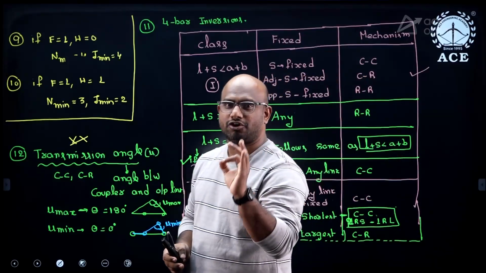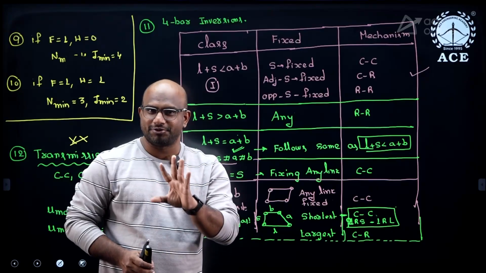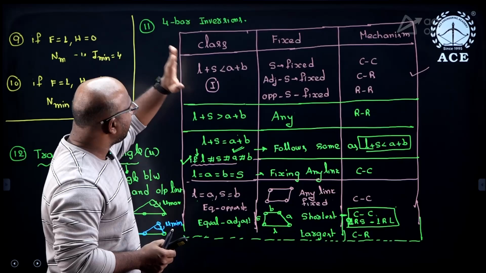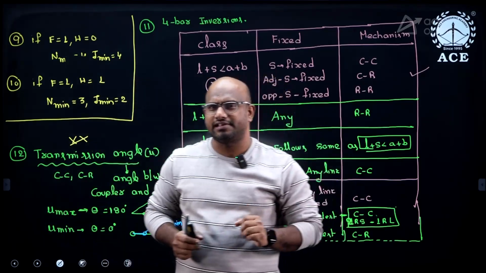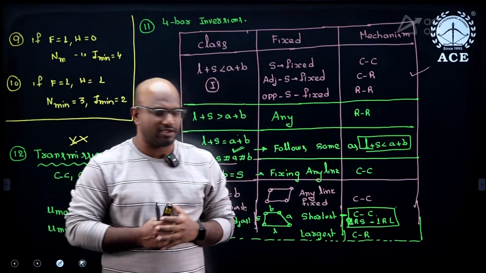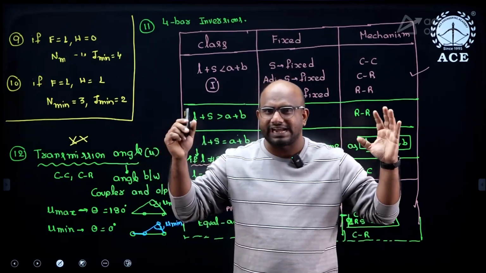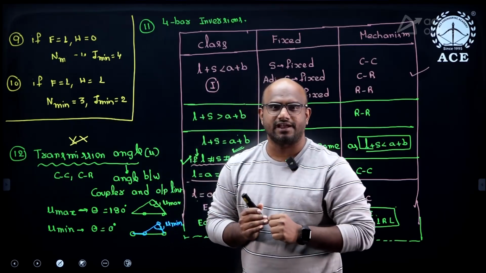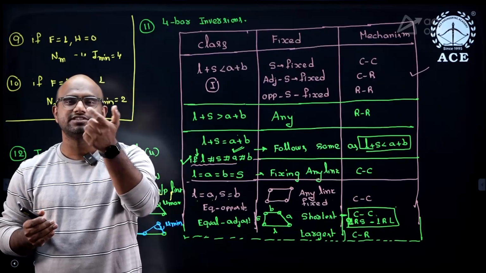High chances of getting a question from inversions of 4-bar mechanism, and that too only a 1 mark question. Don't expect a 2 marks question from the inversions of a 4-bar mechanism. First of all, what is meant by inversion? You know these basics. Inversion is, if the mechanism has 5 links, by fixing each link we get different mechanisms. That is called inversions.